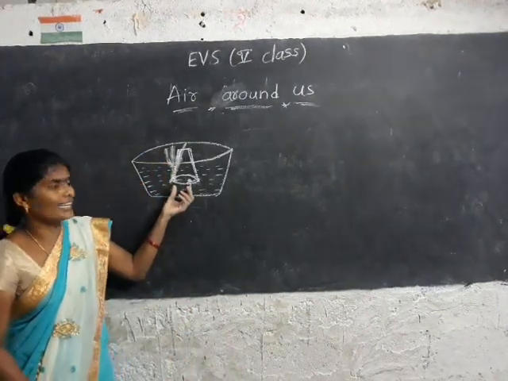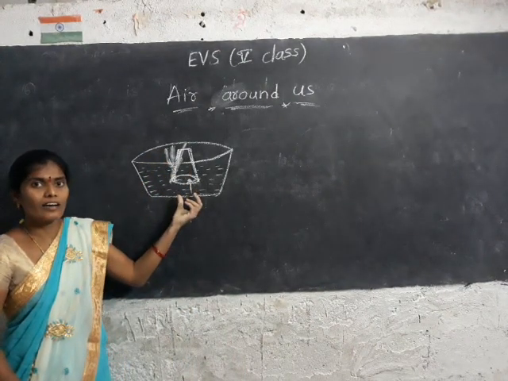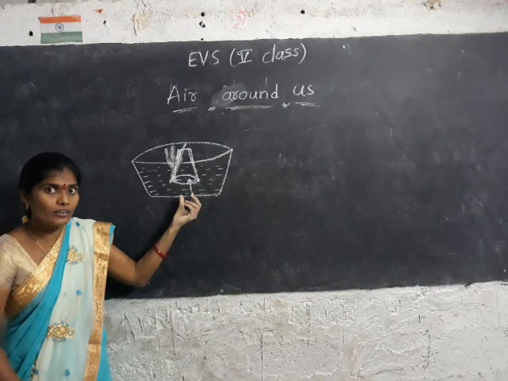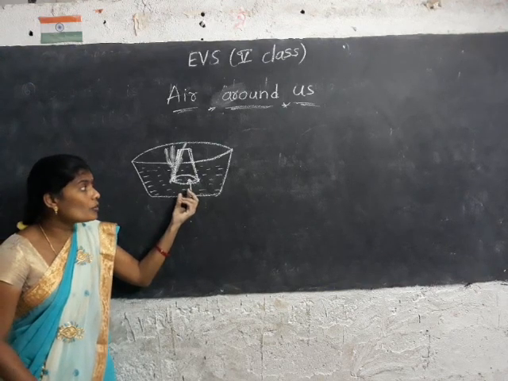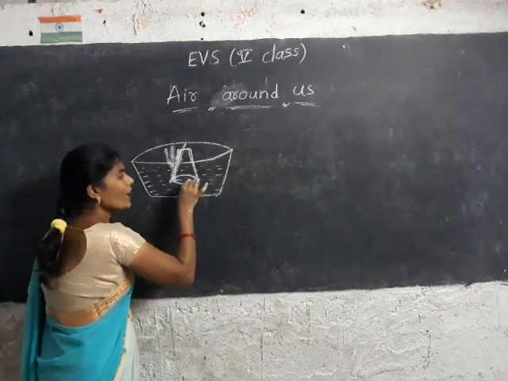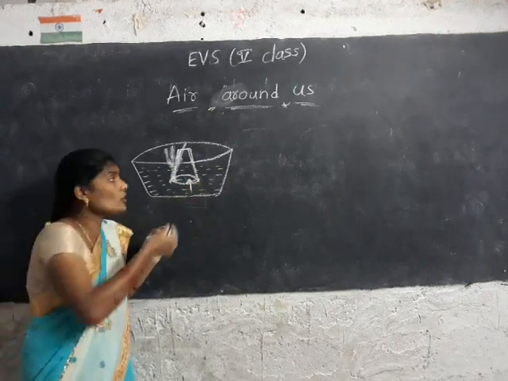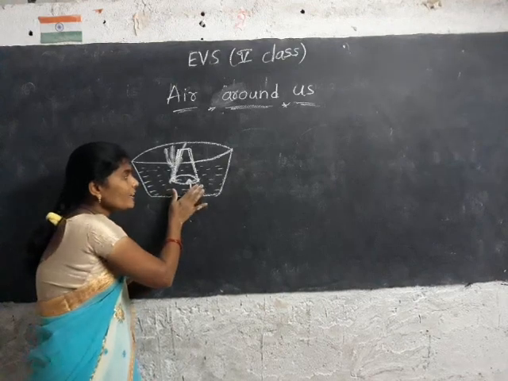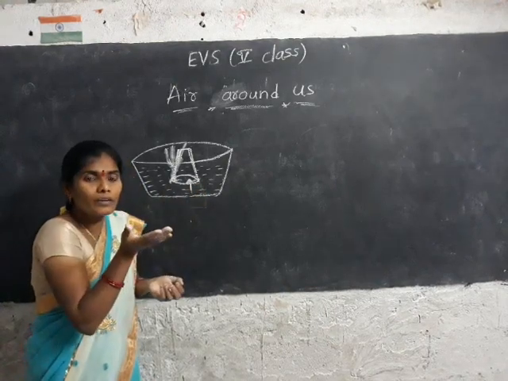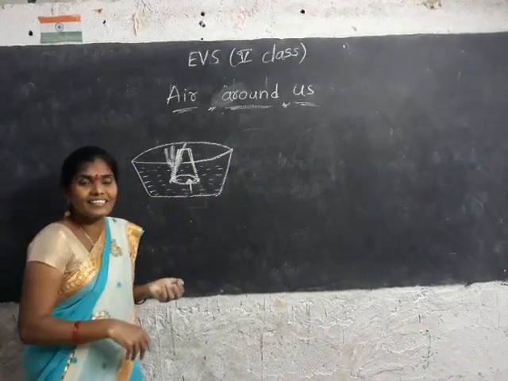If you keep it straightly in the bowl, the water won't allow, the water doesn't go into the glass. అంటే ఆ వాటర్ లోపలికి వెళ్ళవు. Here the water is not letting inside.